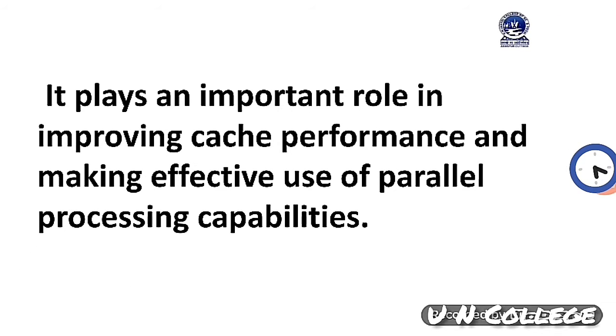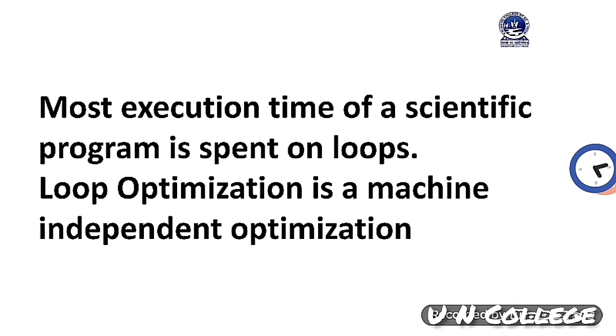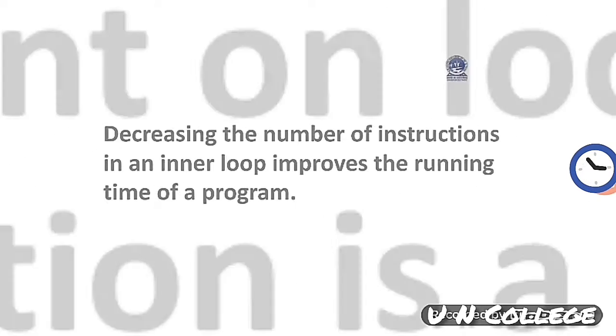It plays an important role in improving cache performance and making effective use of parallel processing capabilities. Most of the execution time of a scientific program is spent on loops. Loop optimization is a machine independent optimization. In the previous class I already discussed the meaning of machine dependent optimization and machine independent optimization. If you have not gone through the previous video, then please go through it so that you will be clear on the concept of machine independent and machine dependent optimization.